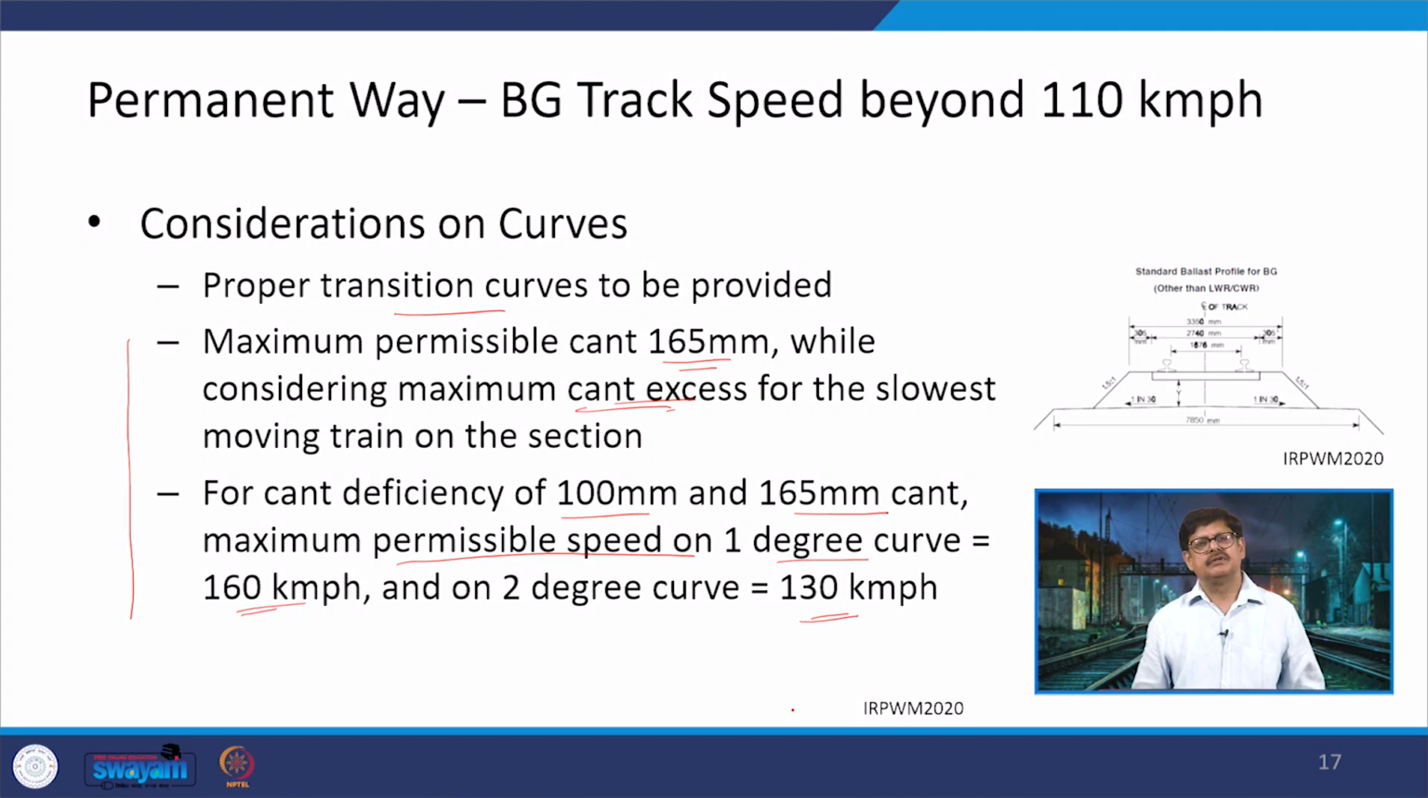So with this we will close this particular lecture. So what we discussed today, we discussed about the permanent way, we discussed about the requirements of those permanent ways, the classification on the basis of the speeds, the requirements for the single line and the double line broad gauge tracks.